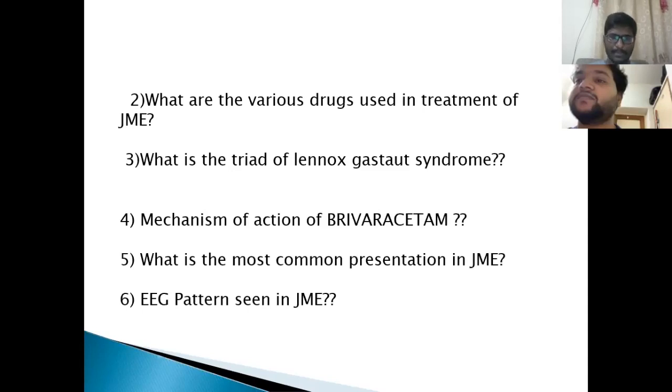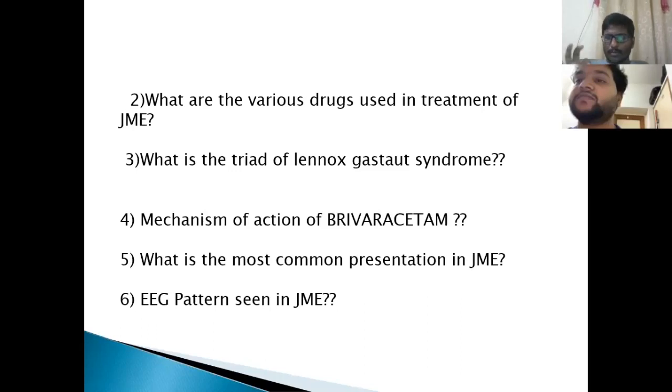Mechanism of action of brivaracetam. Okay. Like levetiracetam, we have now got a new drug, brivaracetam. Again, for completion's sake, I have added this drug. Again, this is a potential new question. Brivaracetam is similar to levetiracetam. The mechanism of action of levetiracetam is that this drug binds to the synaptic vesicle 2A protein, thereby reducing the discharge and the frequency of epilepsies. Brivaracetam acts the same way, but with 20 times higher affinity compared to levetiracetam for the synaptic vesicle 2A protein.